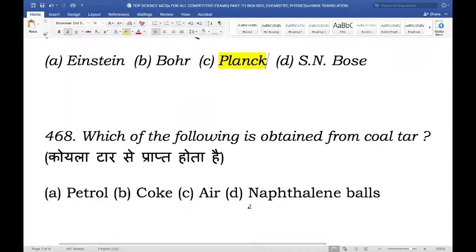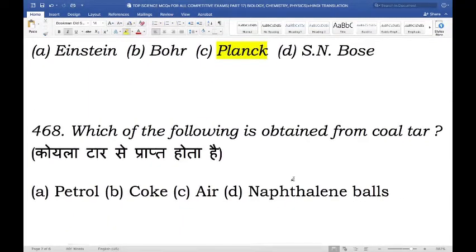Moving on. Which of the following is obtained from coal tar? Is it petrol, coke, air, or naphthalene balls? And the right answer here is naphthalene balls.